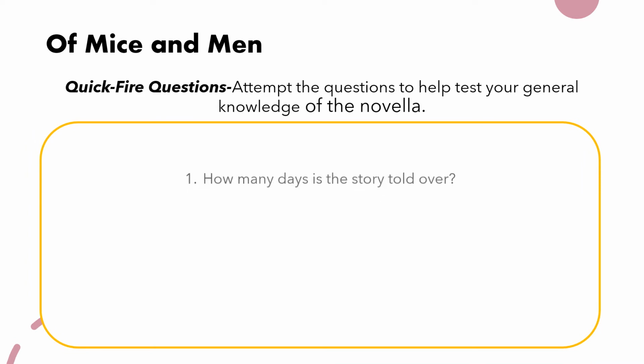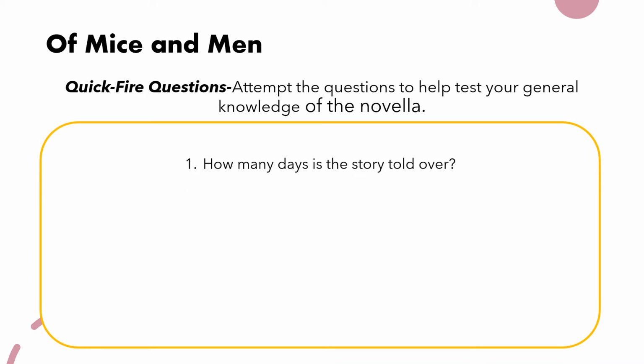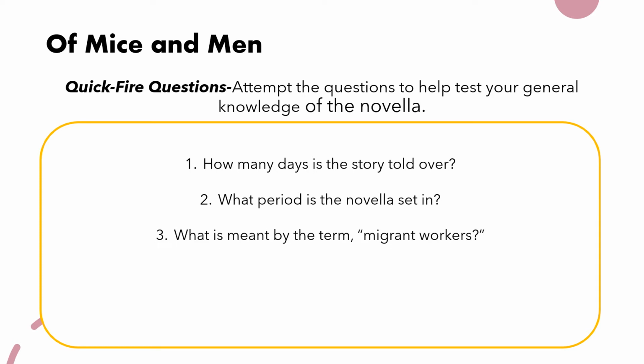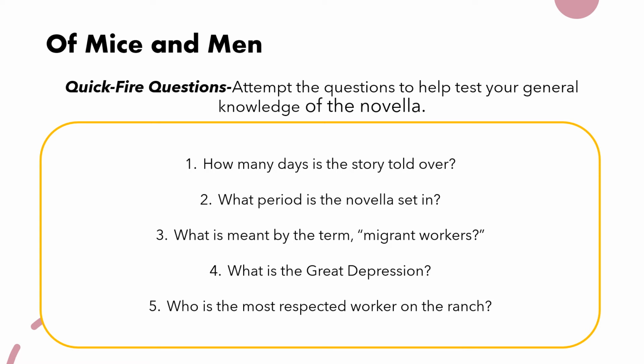The first one says, how many days is the story told over? Number 2, what period is the novella set in? Number 3, what is meant by the term migrant workers? Number 4, what is the Great Depression? And number 5, who is the most respected worker on the ranch?